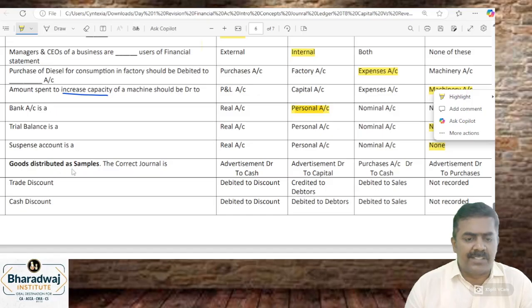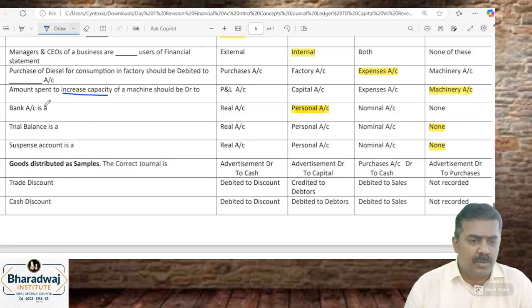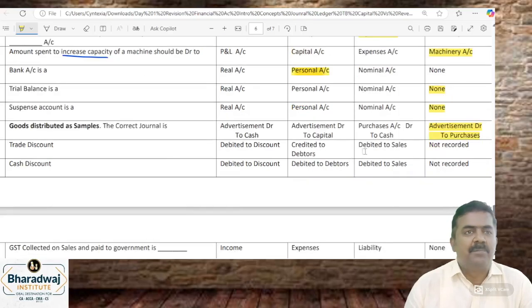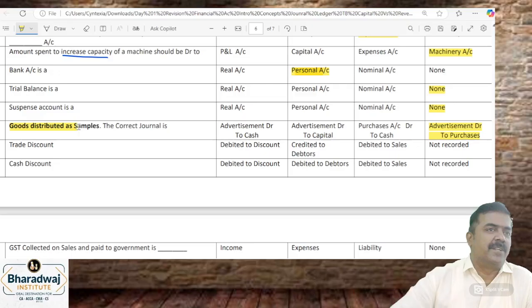Goods distributed as sample. What is the correct journal entry? Advertisement to purchases account. Goods have been given. When you purchase goods, you have already passed the entry. Purchase to cash. When those goods are given as samples, advertisement to purchases.